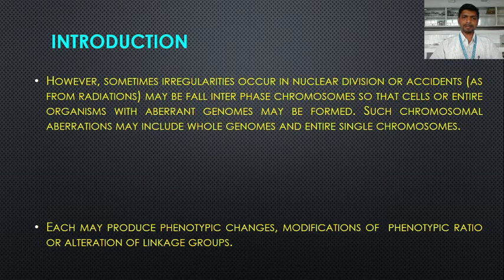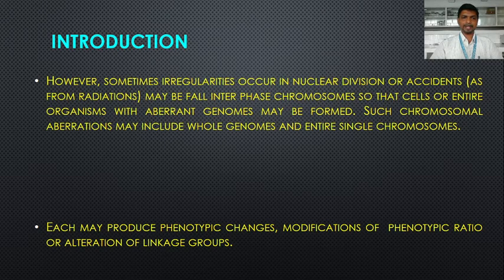So this process, if it continues between haploid and diploid generation, if it occurs normally or regularly, then this alternation of generation is continued. However, sometimes irregularities occur in the nuclear division, or due to radiation some accidents may befall interphase chromosomes, so that cells or an entire organism with an abnormal or aberrant genome may be formed.